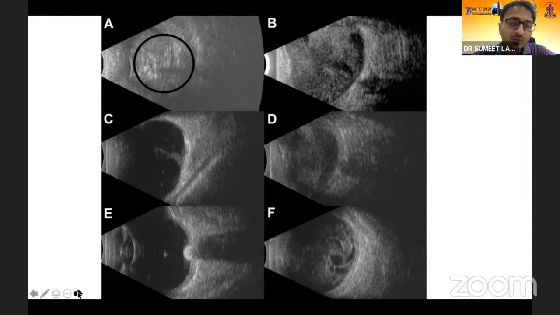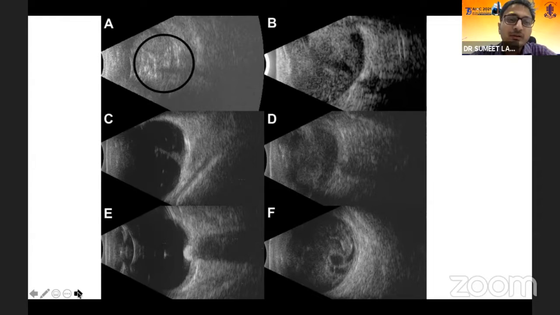Now, what imaging should you do ideally once you see a case of retinoblastoma? Very important is you should do an examination under anesthesia, because children are not very cooperative with examination. You cannot do it like ROP screening where you know where you are supposed to see the lesion. Retinoblastoma is not like that. It could be a multifocal involvement. It could be at the pars plana. It could be a very small tumor which you may miss. So whenever you suspect a patient presenting with features of leukocoria, it's very important that you do an EUA.